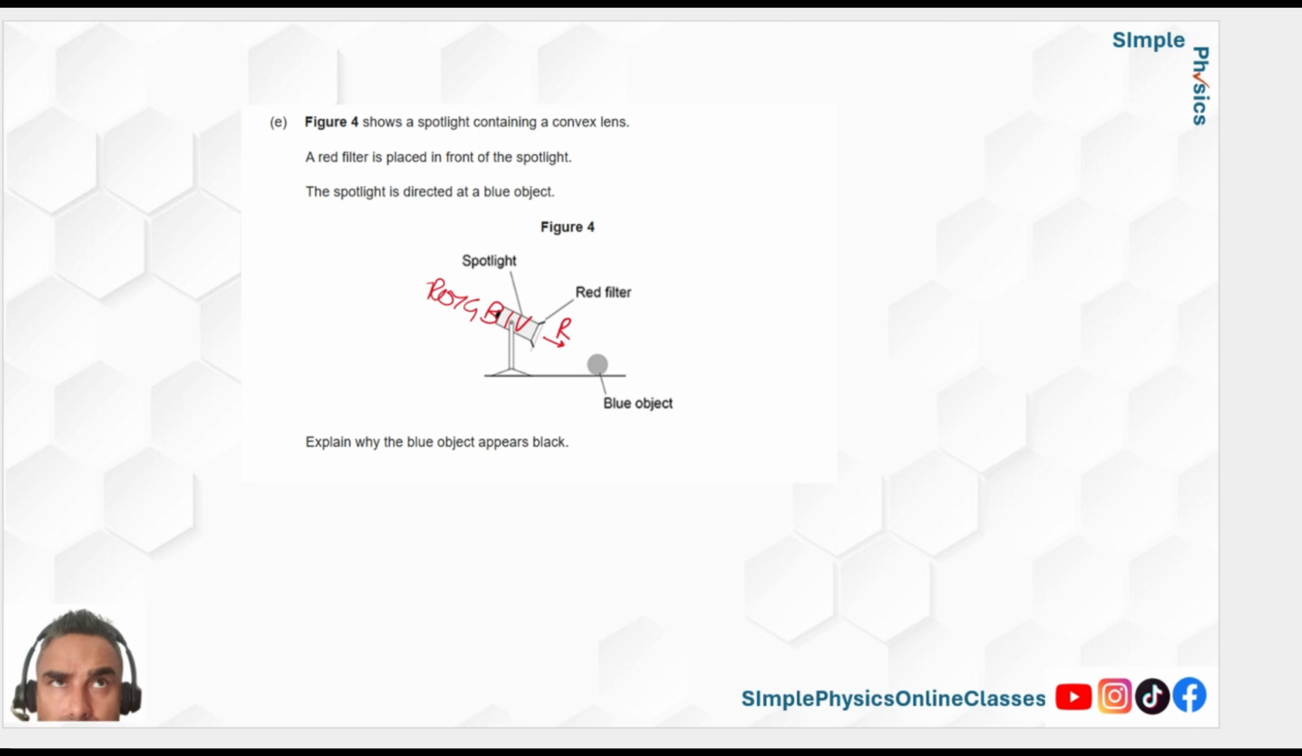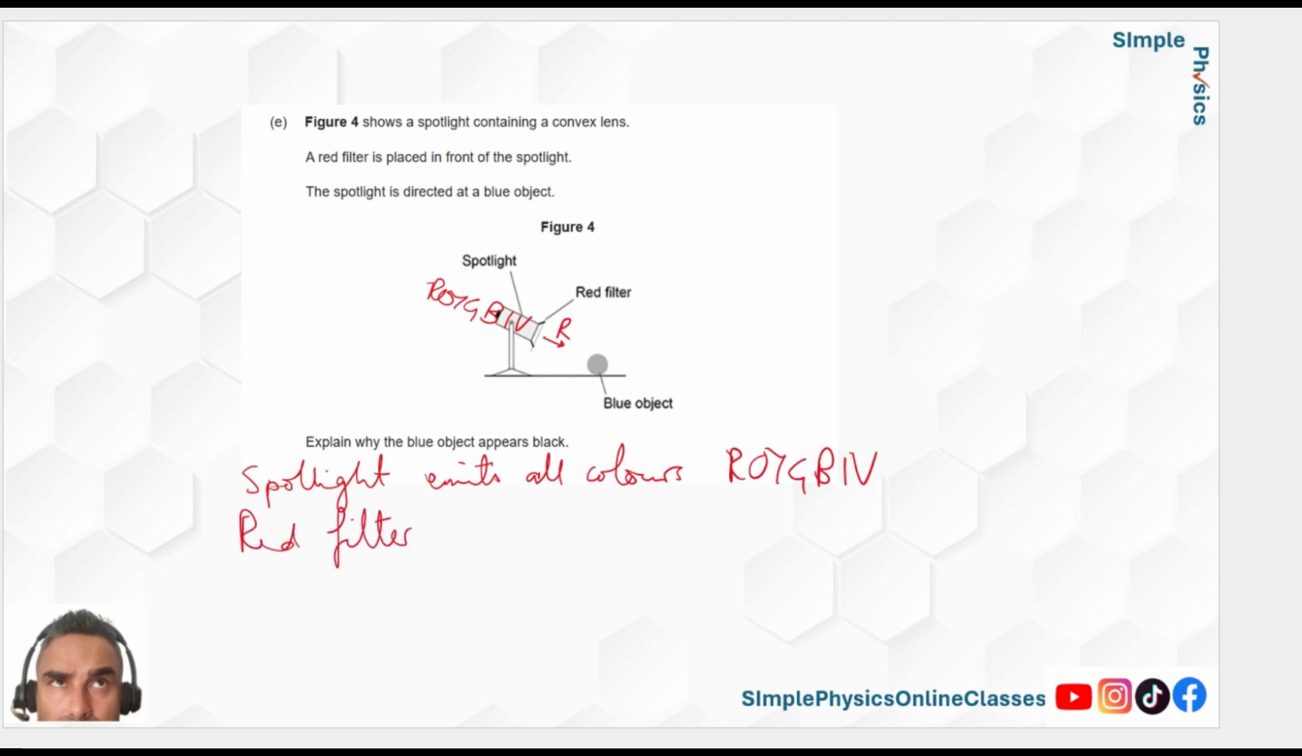This was, I think, about a 3-4 marker. So you have to put everything I've just said into steps. So the spotlight emits all colors. In fact, just put down ROYGBIV. You could put all colors of the spectrum, but I'm going to put that down. The red filter only allows red through.